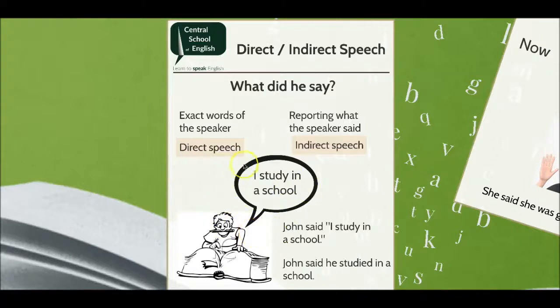For example, if your friend says, "I study in a school," you can report what your friend says in two ways. Repeating the exact words of the speaker using direct speech, John said, "I study in a school," or by reporting what your friend says using indirect or reported speech. John said he studied in a school.